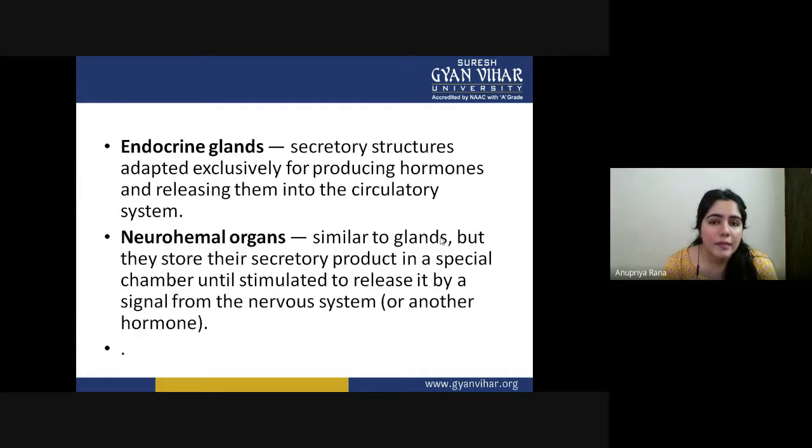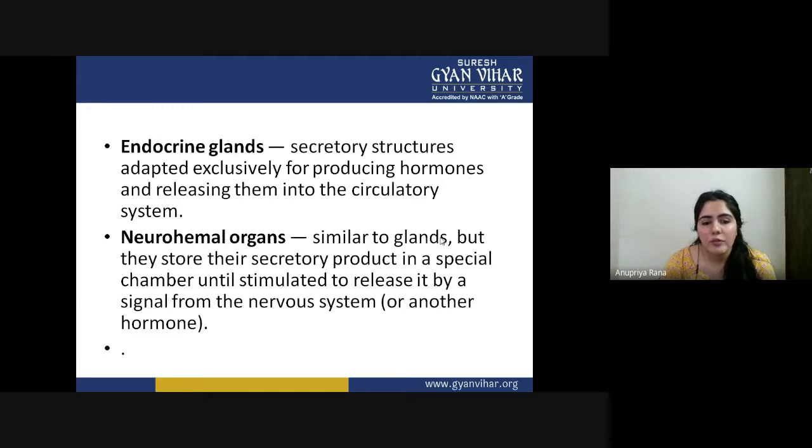They need some kind of instruction, some kind of guidance, or you can say some kind of signal to produce the hormone. Until they get a signal, they just store all the hormones inside a special chamber, the neurohemal chamber. Otherwise, they will not release it. But as soon as they get a signal from the nervous system, they are going to produce the hormones.